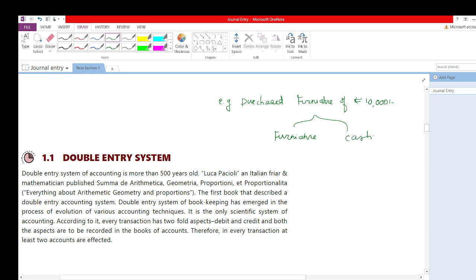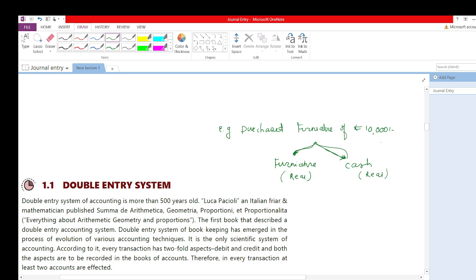Every transaction has a double effect. So we make accounting entries as per double entry, that is, every debit has an equal and opposite credit. I will explain further how. Now I hope you understand that if we purchase furniture, two things have happened: furniture is coming into your business and cash is going out from your business. As per the earlier reference, furniture is categorized as a real account, that is an asset, and cash is also categorized as a real account.